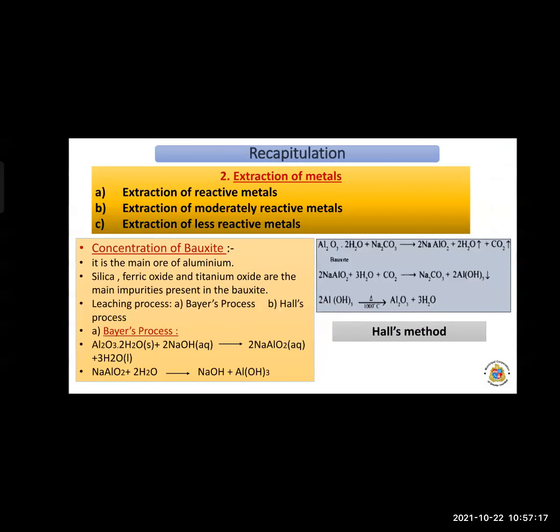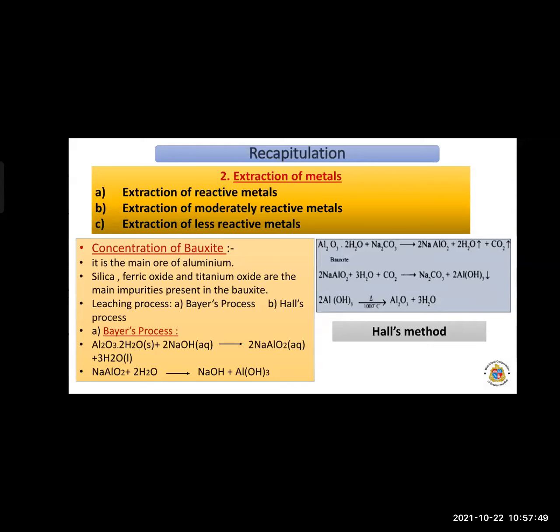So the next point is extraction of metal, the second stage of the basic principle of metallurgy, that is the extraction of metals. We have seen the extraction of metals. Three types of extractions are there. First is extraction of reactive metals, second is extraction of moderately reactive metals, and third is extraction of less reactive metals. So for extraction of reactive metals, we know that the metals are highly reactive.